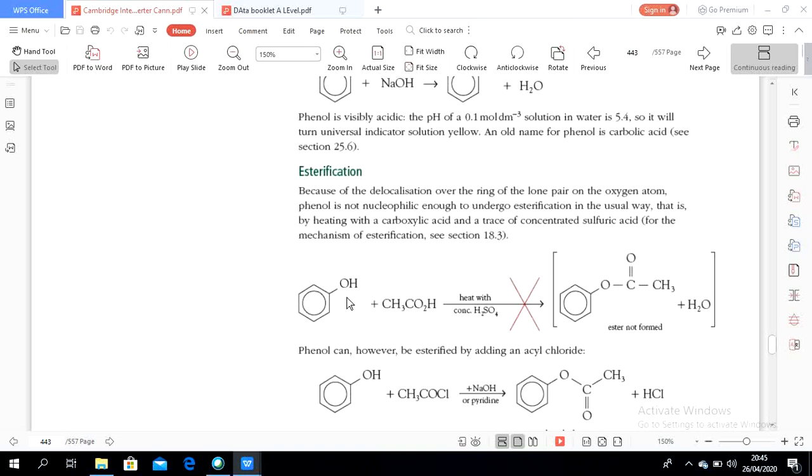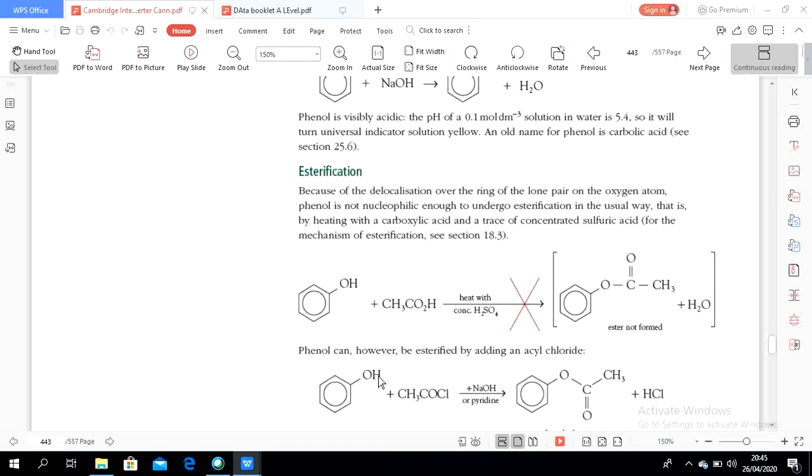Phenol cannot undergo esterification with only a carboxylic acid. It must use a stronger type of carboxylic acid derivative, called an acyl chloride. Why is it acyl chloride?